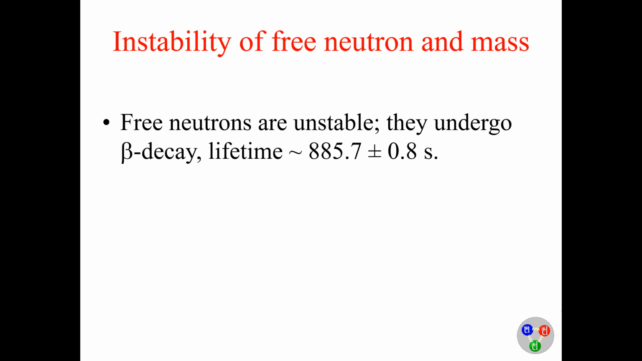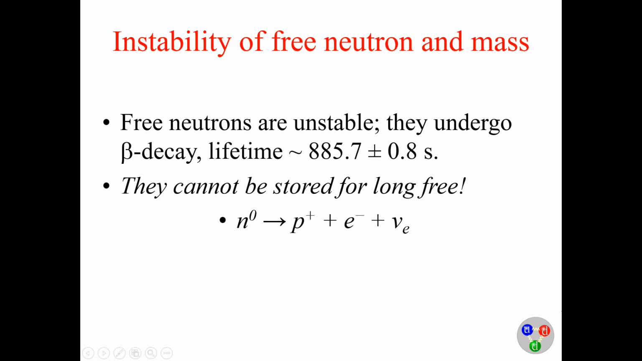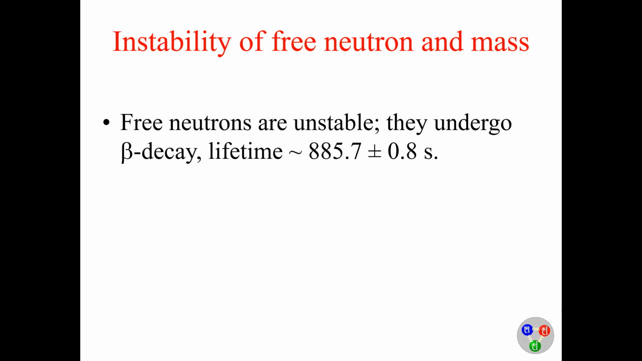Stability of free neutrons and mass. Another important fact about the neutron is that free neutrons are unstable. That is, they undergo beta decay with a lifetime equal to 885.7 plus or minus 0.8 seconds. This is the lifetime of the free neutron. We say that free neutrons are unstable; after that, they undergo beta decay.